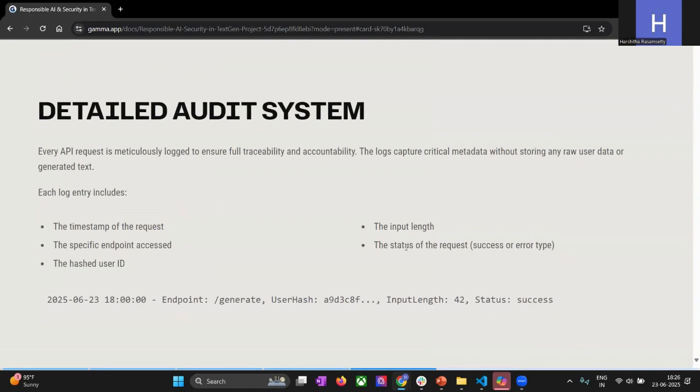Every API request is logged with a timestamp, the endpoint accessed, the hashed user ID, the input length, and the status of the request, whether it was a success or an error type. Here's an example log entry.